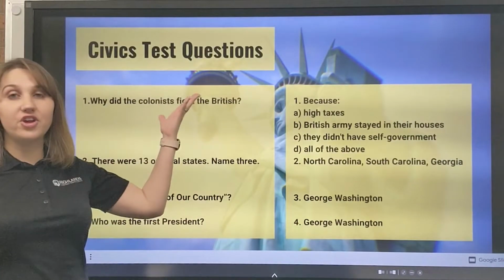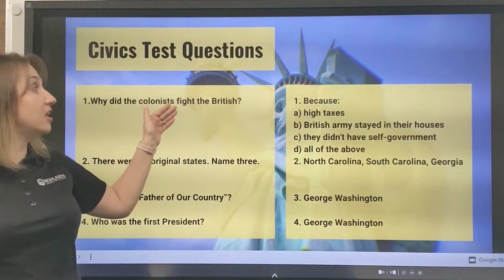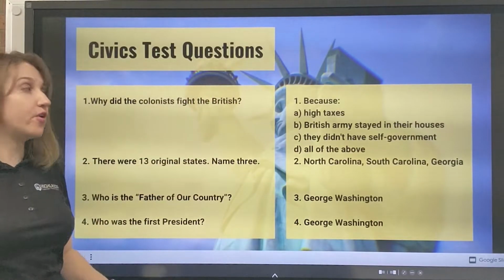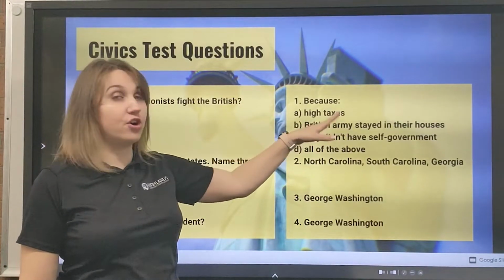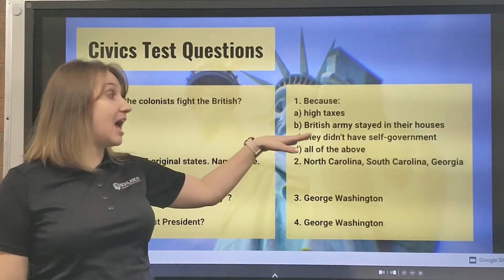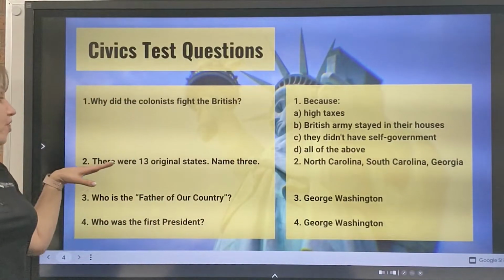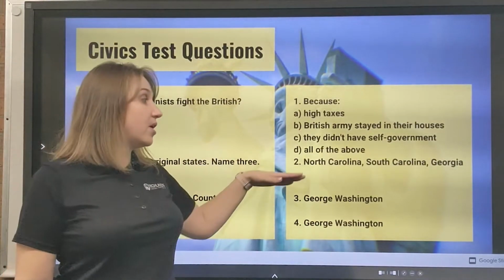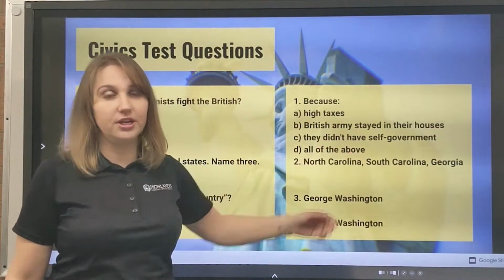And finally, we have here our civics test questions. The first one, why did the colonists fight the British? And there were 3 reasons for that. The high taxes, the British army staying in their houses, and they didn't have self-government. The second question, there were 13 original states. Name 3. So we could name North Carolina, South Carolina, and Georgia.